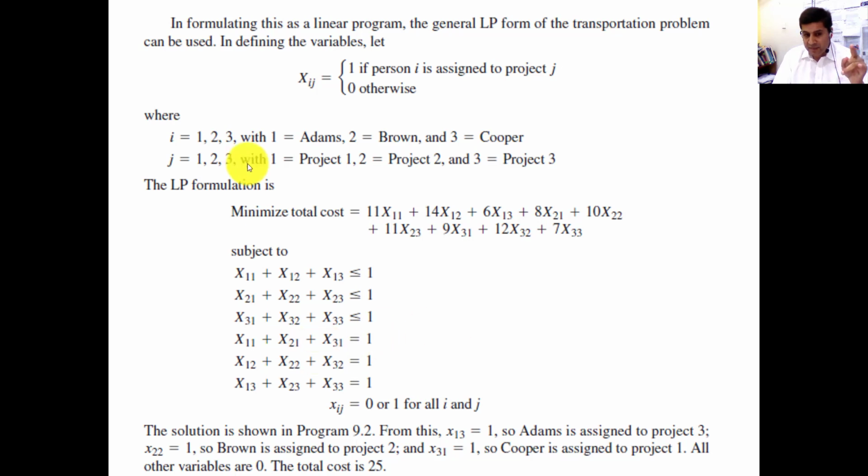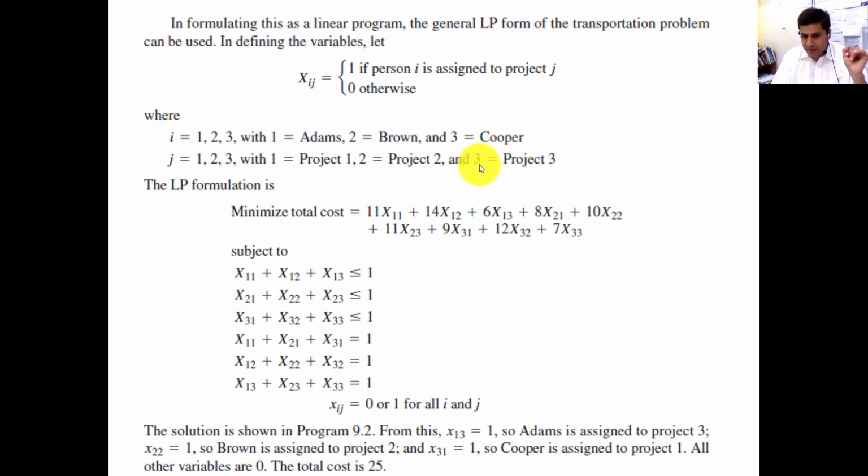So this is the first job constraint, the project 1 constraint. x11 means Adam can do this job. There is also a chance that Brown can do this job and Cooper can also do this job. So at the end it will be equal to 1, meaning one person does this job. Similarly, this is for project 2, which is denoted with 2. x12 means Adam can do this job. In probability we use "or" in order to add. So plus Brown can also do this second job, or Cooper can also do this job. So it will be equal to 1.